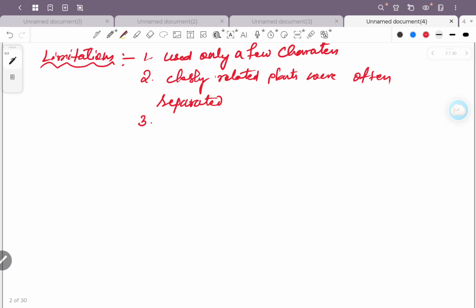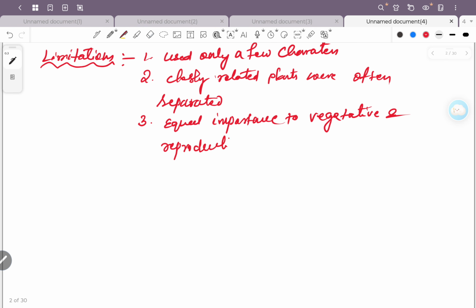The third limitation was equal importance given to the vegetative and reproductive character. Let me tell you what the vegetative characters are.